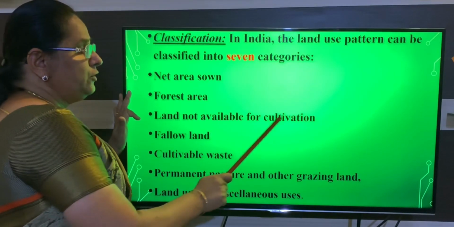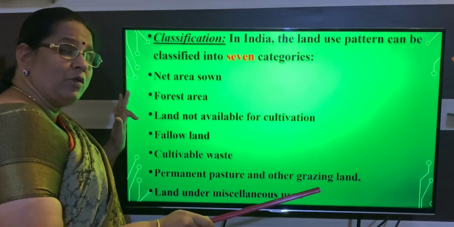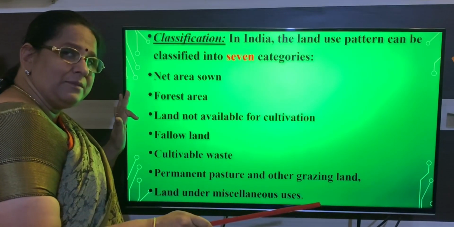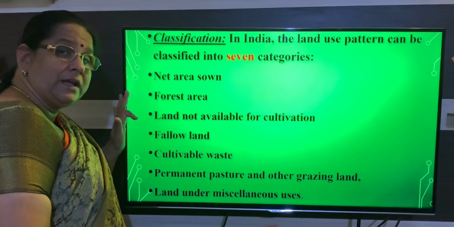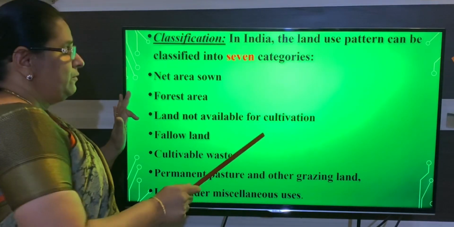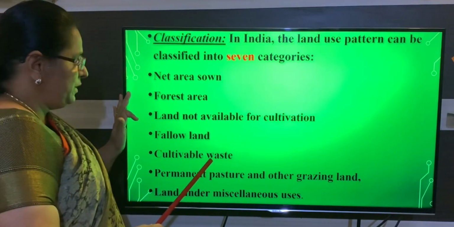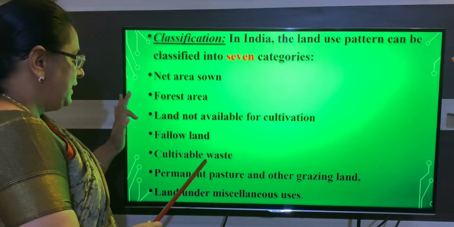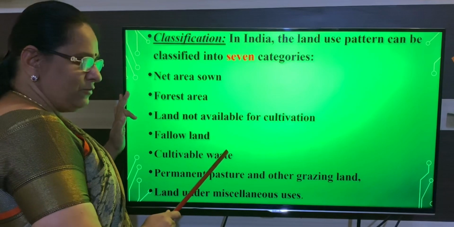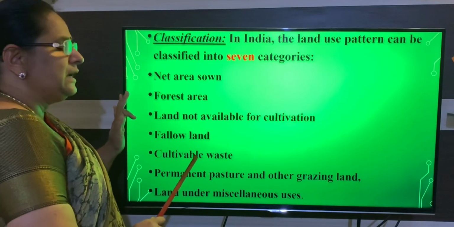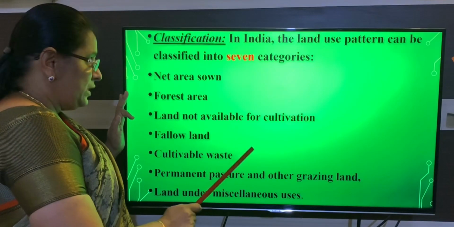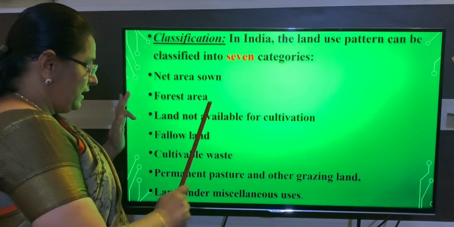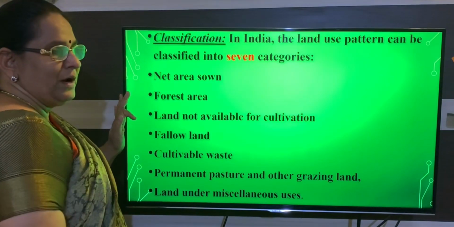Here land is not used for cultivation. Then for what purpose is it used? Human settlement, construction of roads, railways and other purposes. With that, the percentage and the states have to be mentioned. Next one, fallow land, percentage and names of the states have to be mentioned. Next one is cultivable wasteland. You have to mention the same points in all of these.